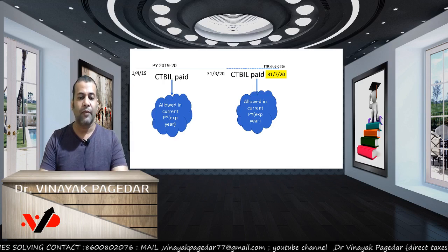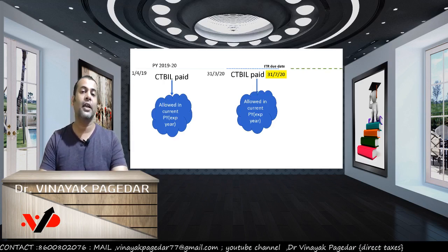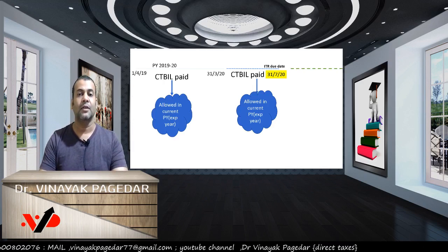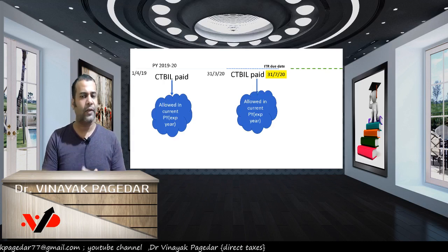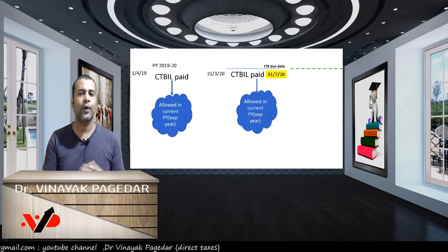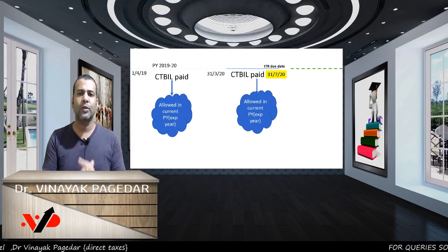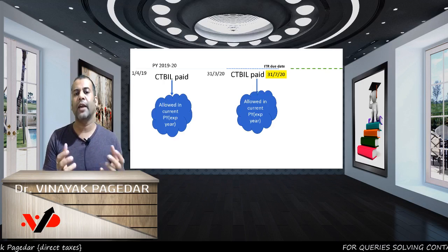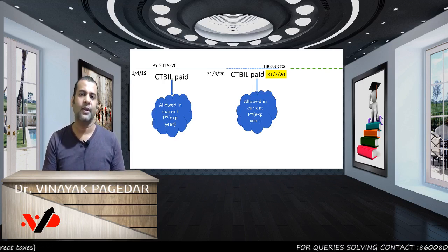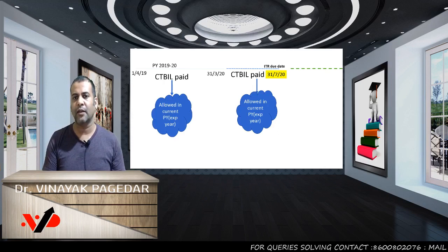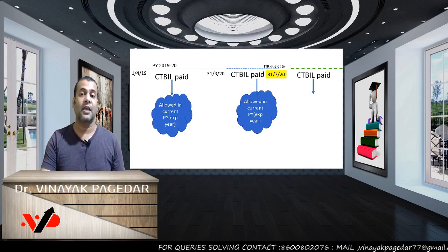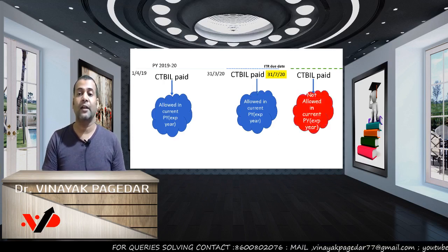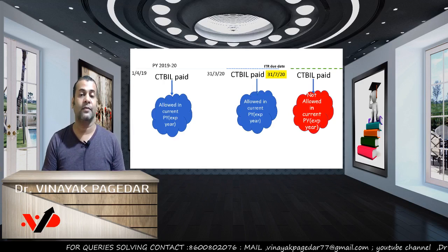Okay. But my friends, if you do not pay up to the ITR due date, then what happens? Let us say I paid beyond my relevant ITR due date. In this example, I have taken 31st July 20, but it is different for different assessees. So whatever ITR due date is applicable to you, if you pay up to that due date, then in the current PY calculation, take the deduction. But what if you pay after this ITR due date? Then my friends, in this case, in the year of expenditure, you cannot get this deduction.